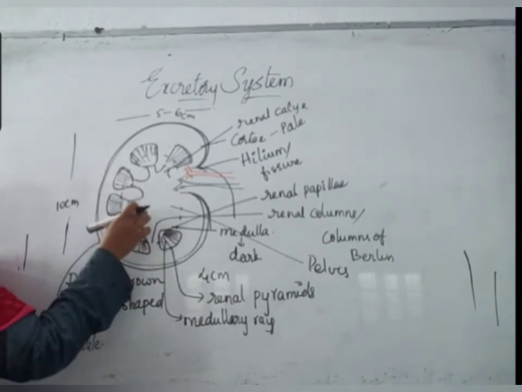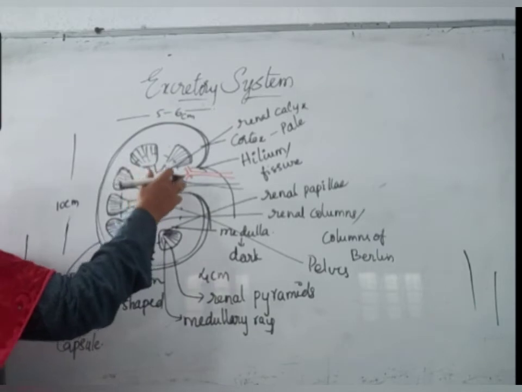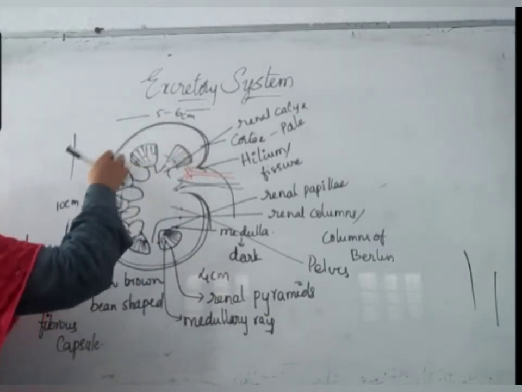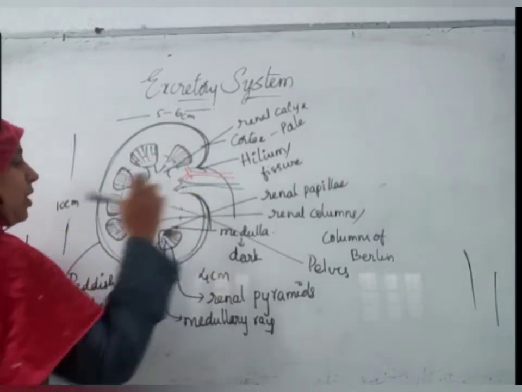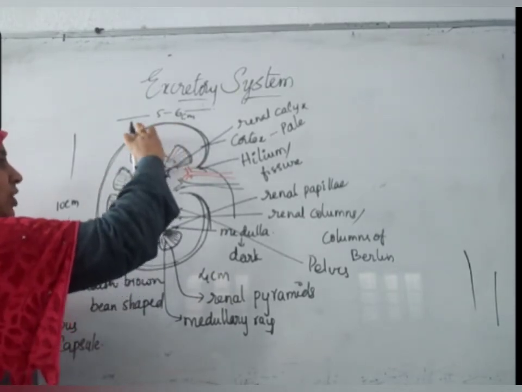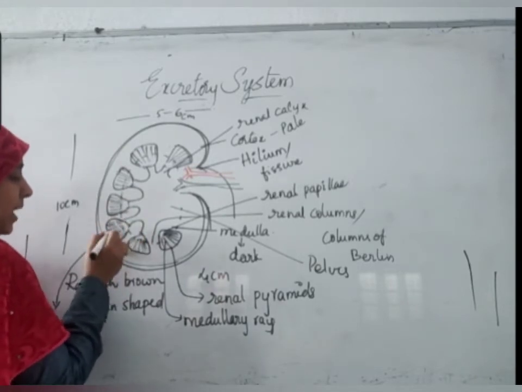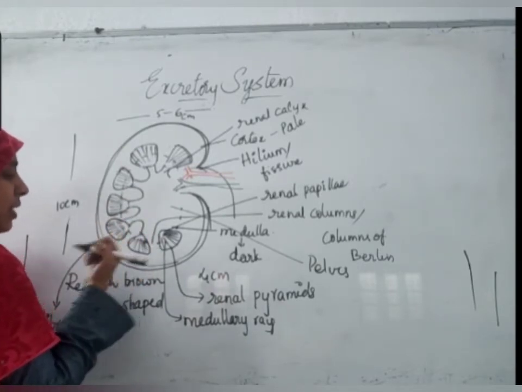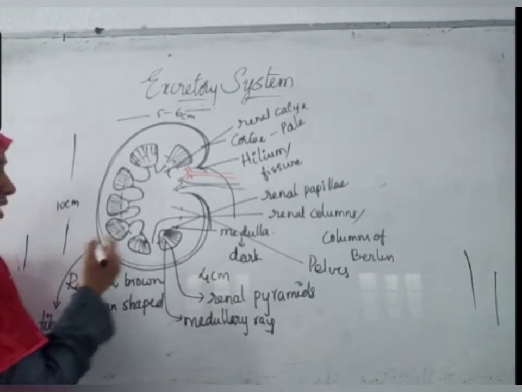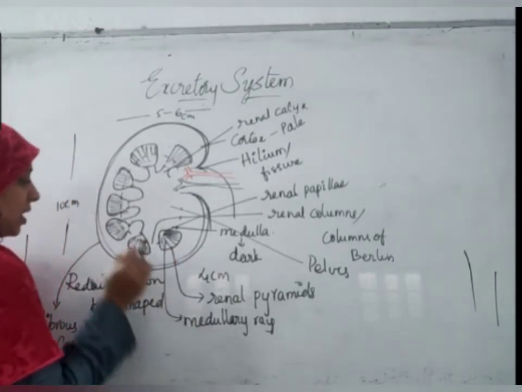In this there is a darker region called cortex, and a lighter, pale color region called medulla. And renal pyramids are pyramid-shaped structures which are present between this cortex and medulla. They have some nephrons distributed in them, and these are called medullary rays.